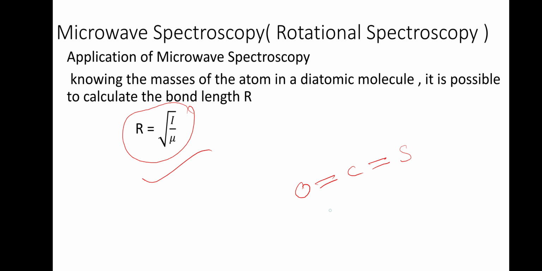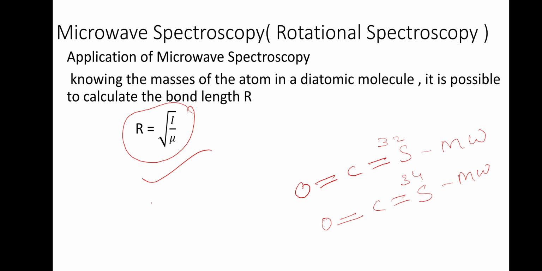First we take the microwave spectrum of this molecule. Now any of these atoms will be substituted by an isotope. For example, if this is 32, now we take the molecule in such a way that sulfur is of 34. So the microwave spectra of these two molecules we will take.